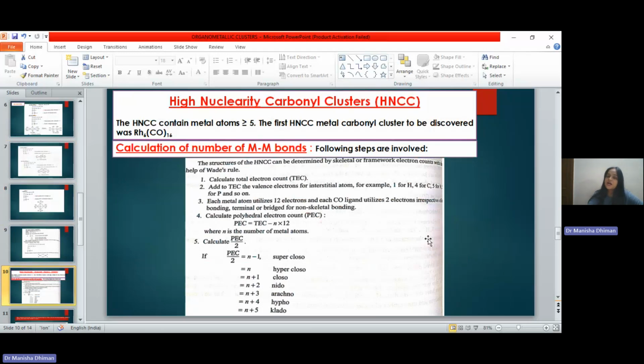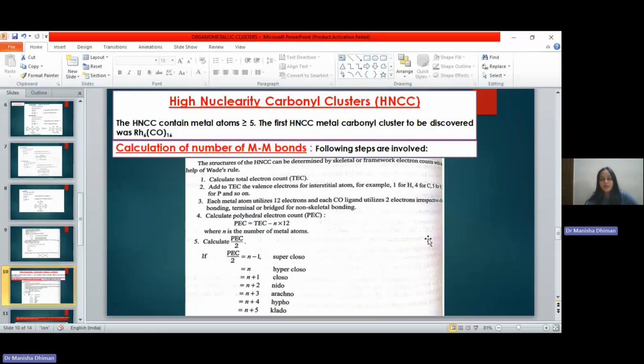Now next, moving on to high nuclearity carbonyl clusters. What are high nuclearity carbonyl clusters? These are cluster compounds which contain greater than or equal to 5 metal atoms in the cluster. The first high nuclearity carbonyl cluster compound to be discovered was Rh6(CO)16.